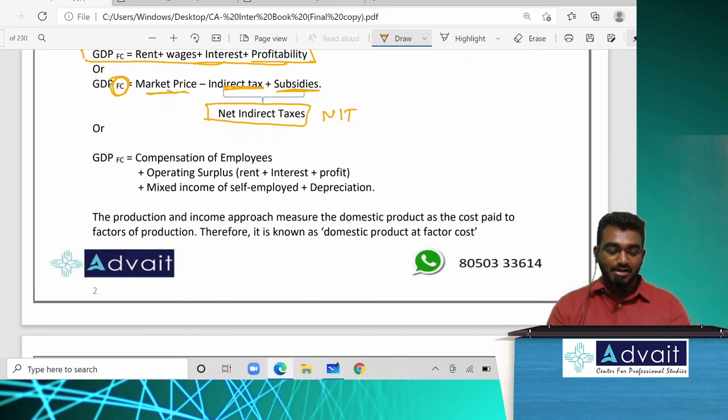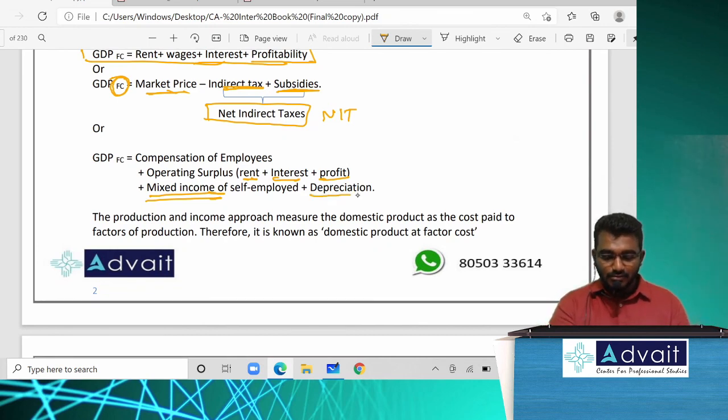Or else, there is also one more formula. GDP at factor cost is compensation to employees plus operating surplus plus mixed income plus depreciation. What does compensation to employees include? Wages and salary. What does operating surplus include? Rent, interest and profit. Next comes, what is mixed income? All those incomes which cannot be bifurcated into which is the salary part and which is the profit part. So it is called a complete whole, as an income for an individual. So that is called mixed income.